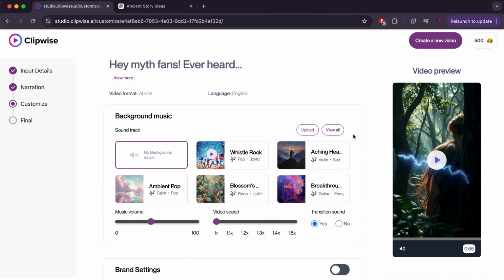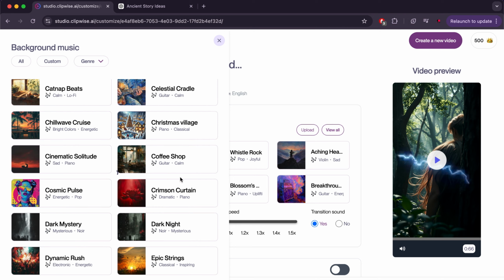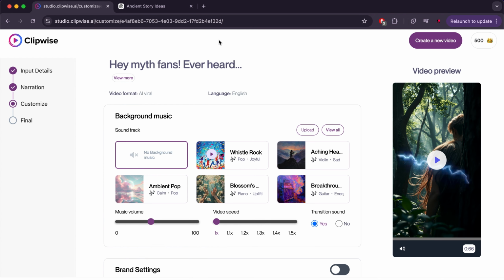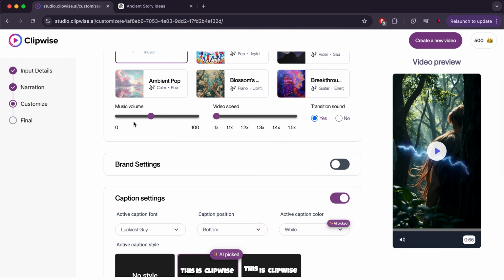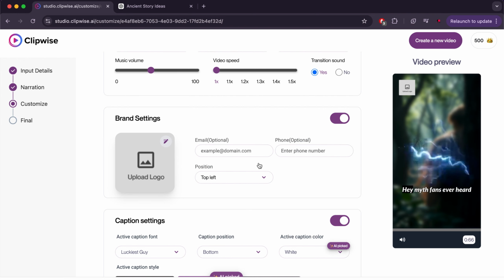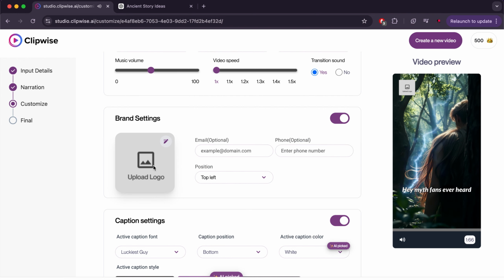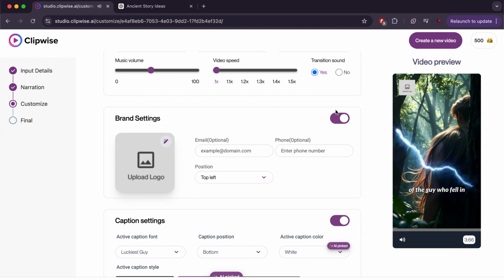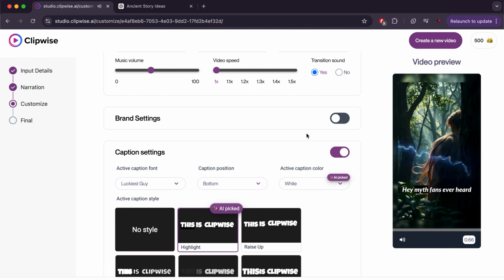At this stage, we will choose some settings, starting with music, where you can choose from those available here, or click on See All to select what suits you. You can also upload your own music, and here you will find music volume, which you can adjust as you wish. The same applies to video speed. Here, when you activate the brand feature, it will allow you to upload your logo, and also other features that, for me, I won't use, but they will remain useful if you need them.